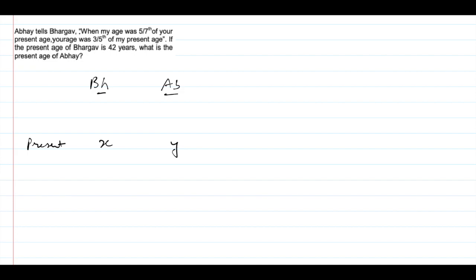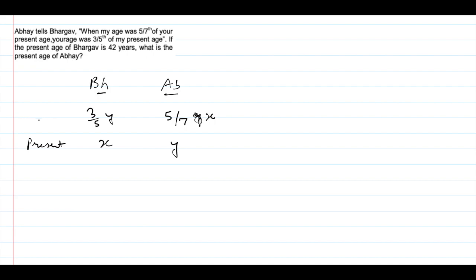And we are told that Abhay tells Bhargav that when my age was 5/7 of your present age, so 5/7 of Bhargav's age, Bhargav's age was 3/5 of Abhay's present age, that is y.